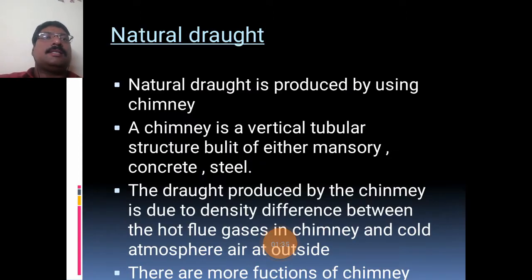So let us discuss the natural draught first. What is the natural draught? Natural draught is produced by means of a chimney. So what is a chimney? A chimney is a vertical tubular structure built of either masonry, concrete or steel. The draught produced by the chimney is due to the density difference between the hot flue gases inside the chimney and the cold atmosphere outside the chimney.